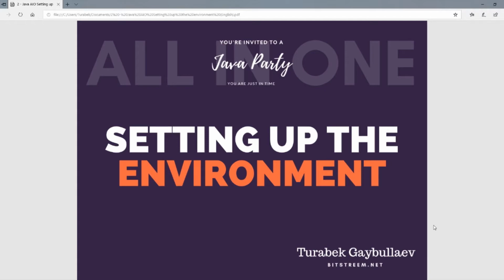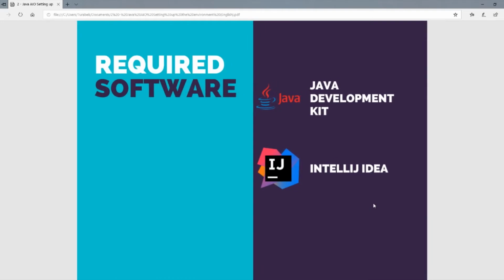In this tutorial, we'll be setting up the environment in order to code in Java. For this, we need two components: Java Development Kit, the software which helps to run programs written in Java, and IntelliJ IDEA, an editor to write our code. Let's download and install them.